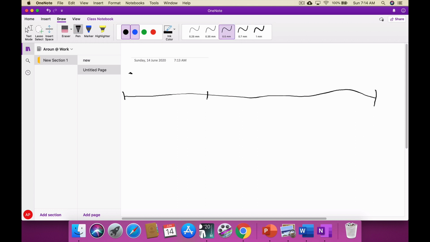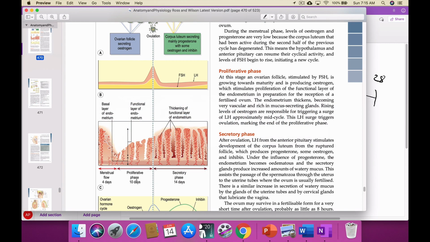So the first 10 days is phase 1, then the next 14 days, from 11 to 24, is phase 2, and the last 4 days is phase 3.